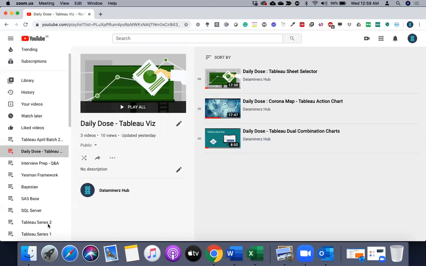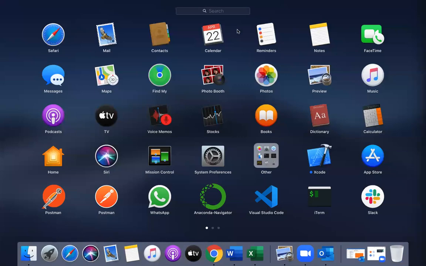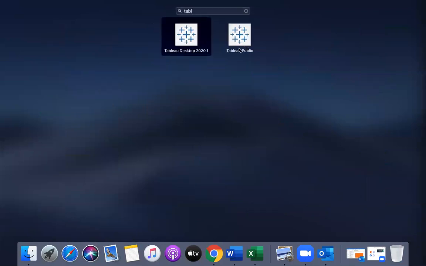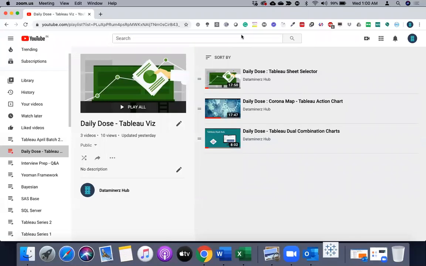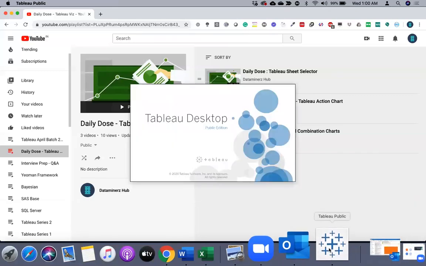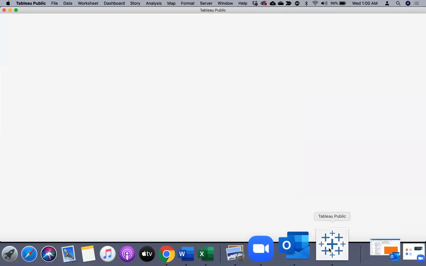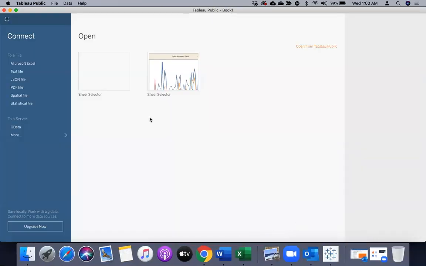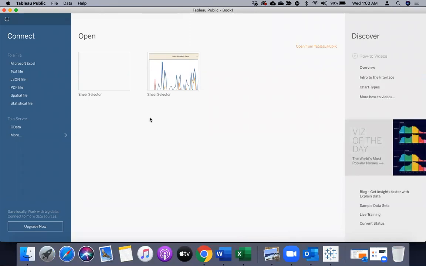Let me go ahead and open Tableau Public from my system. Here we go. I have both the versions on my system, Tableau Desktop 2020.1 and Tableau Public. I will open Tableau Public right now. Here we go. And it's open now, right? You can see Tableau Public is free software provided by Tableau.com.